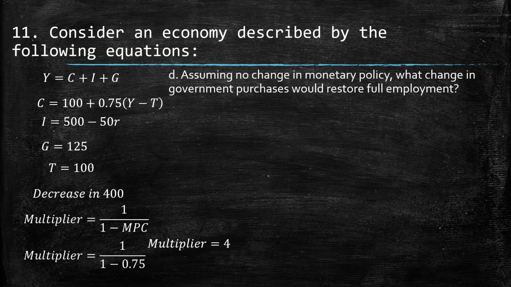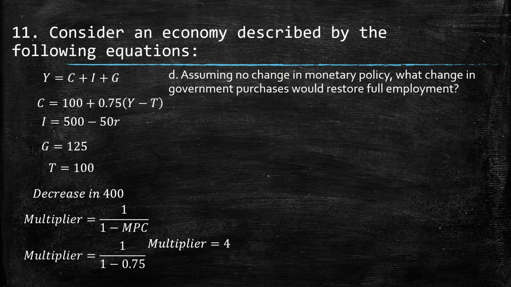So then, assuming no change in monetary policy, what change in government purchases would restore full employment? This gap of 200. So we need an increase in the GDP of 200. But first we need to find the multiplier. We already know the value of the marginal propensity to consume. Then we just replace it in the equation of the multiplier. Then we find that the multiplier is equal to 4.